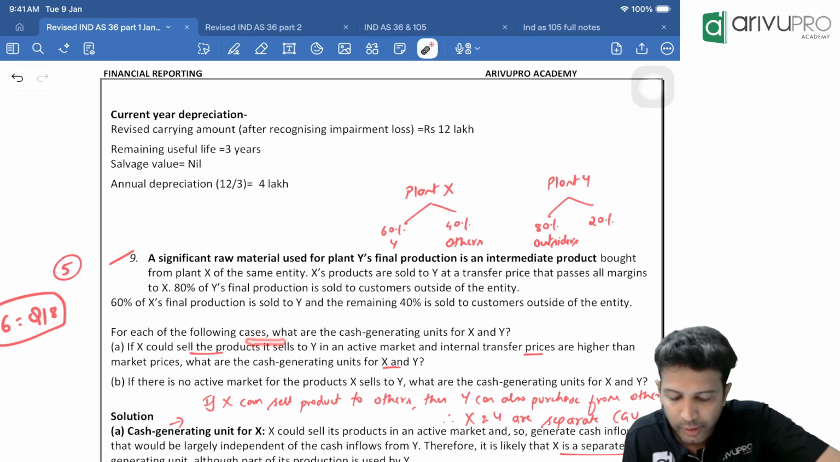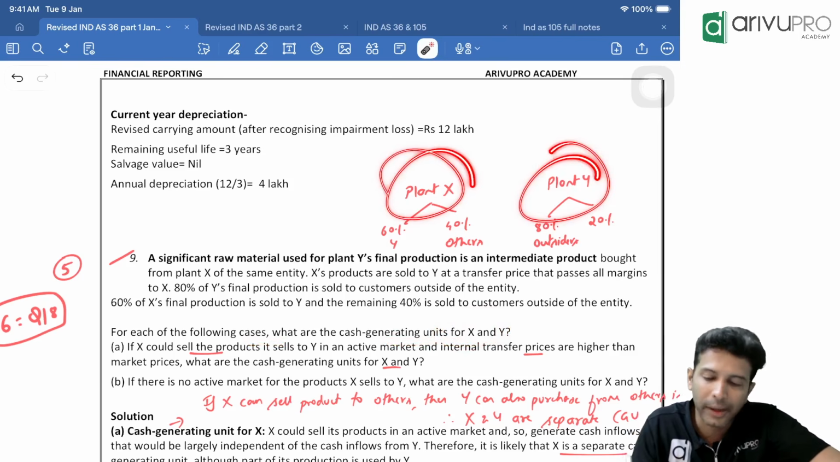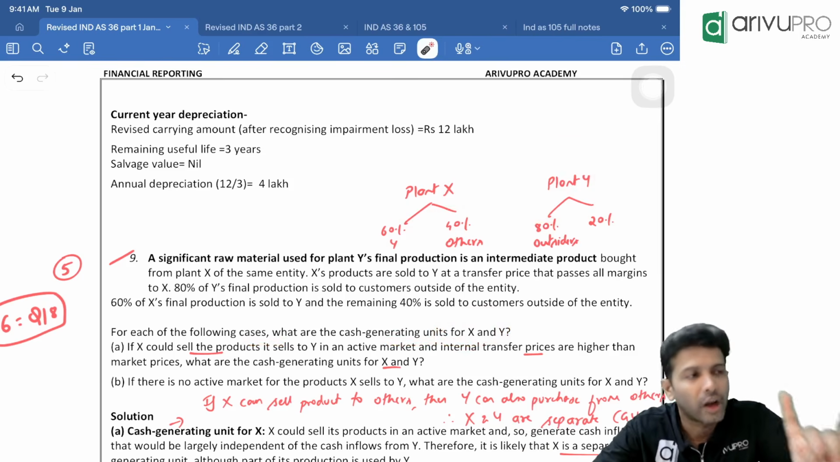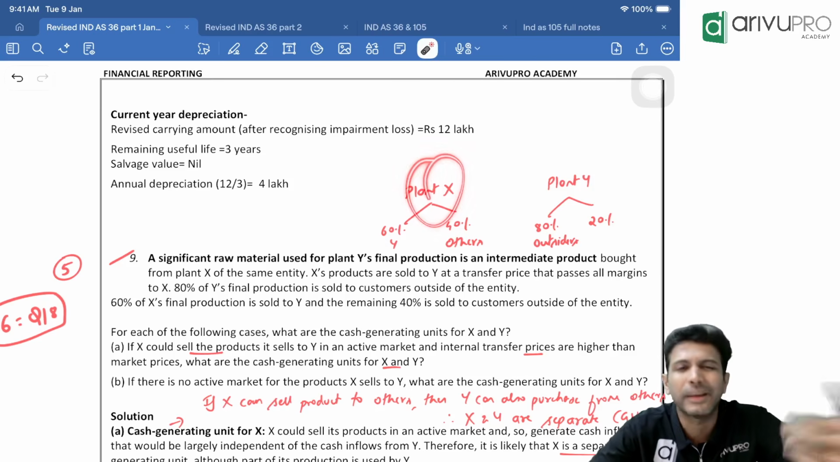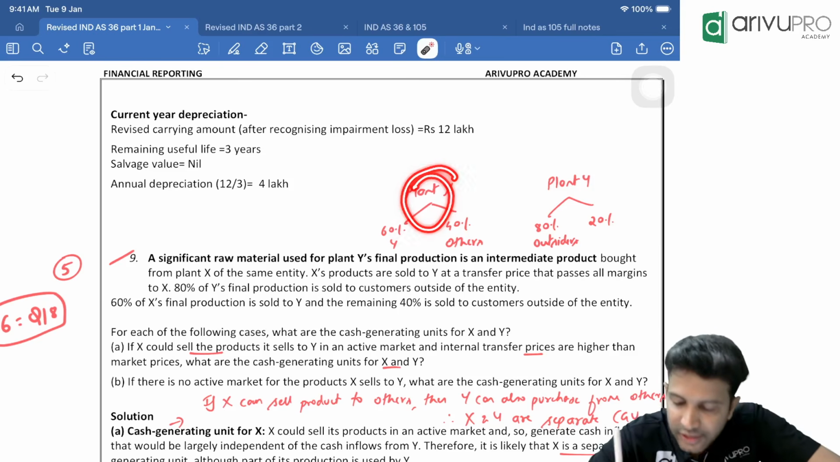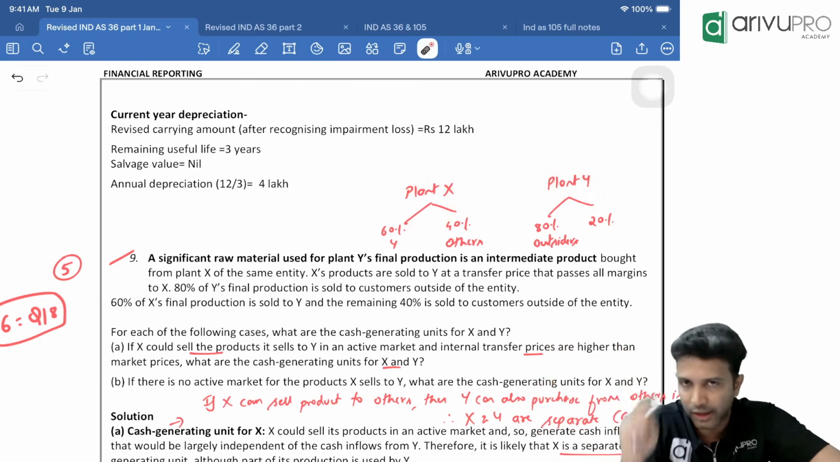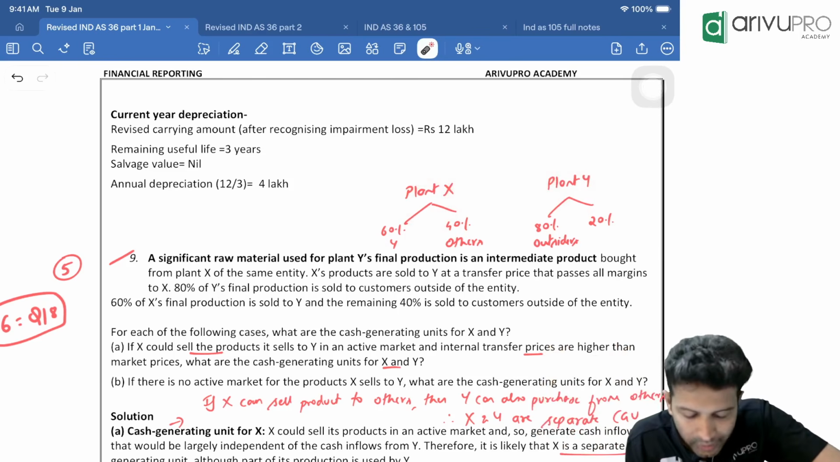For each of the following cases, what are the cash generating units? Basically their question is: are plant X and plant Y separate CGUs, or are they one CGU? Because a plant means you'll have many assets: buildings, machinery, furniture. So is this a separate CGU? We have two CGUs or one CGU, and you need to answer under two circumstances. One, check this line.